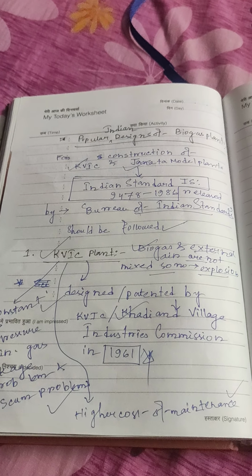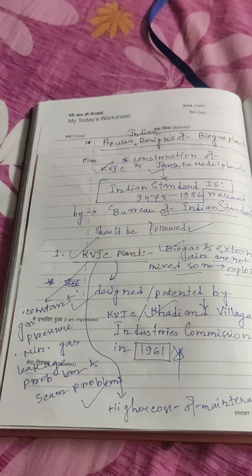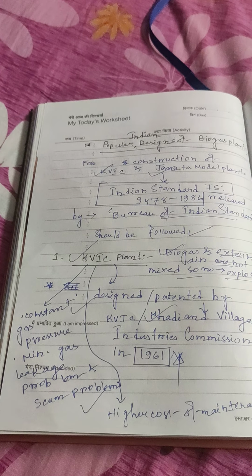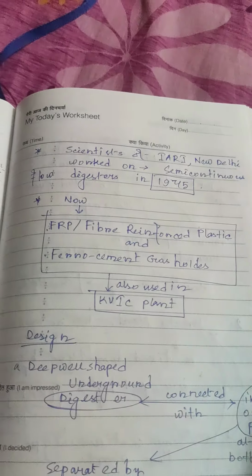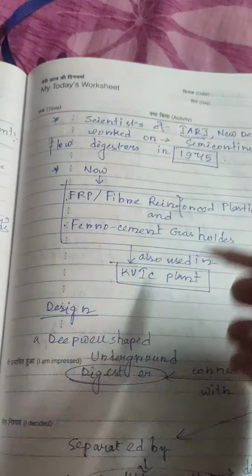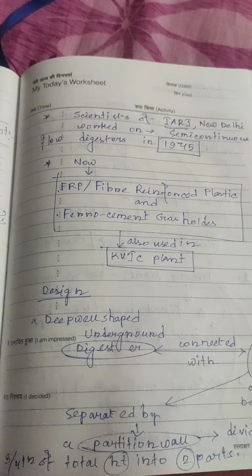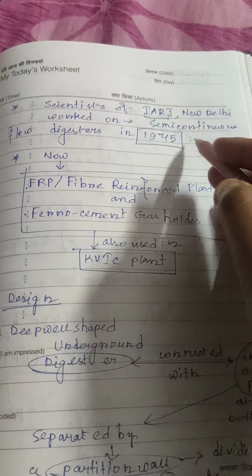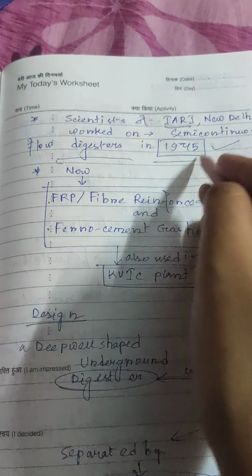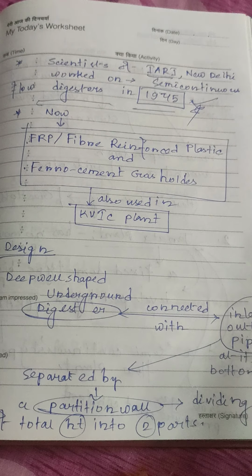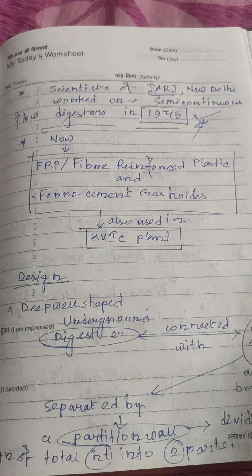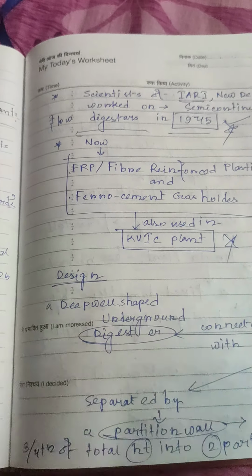It has a higher cost of maintenance, constant gas pressure, minimum gas leakage problem and minimum scum formation problem. Scientists of IARI New Delhi, the Indian Agricultural Research Institute, worked on semi-continuous flow digesters in 1945. Now FRP or fiber reinforced plastic and ferrocement gas holders are also used in KVIC plant.